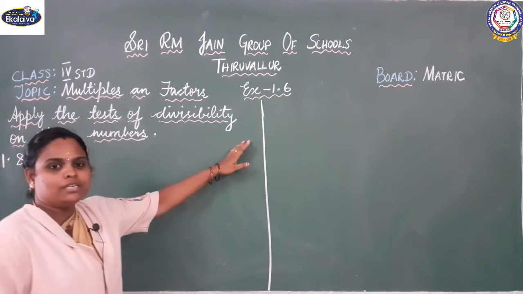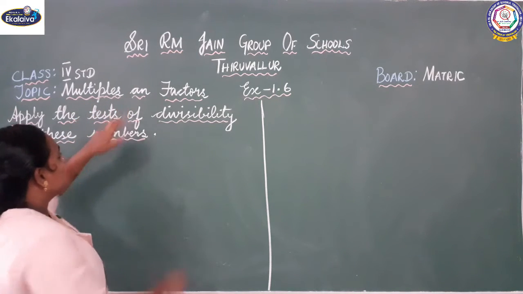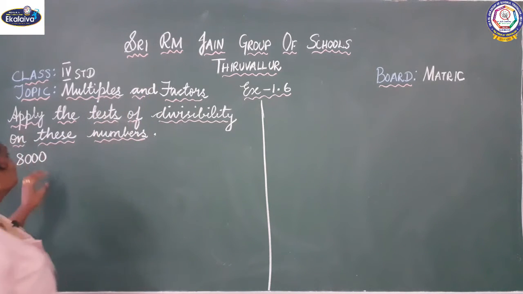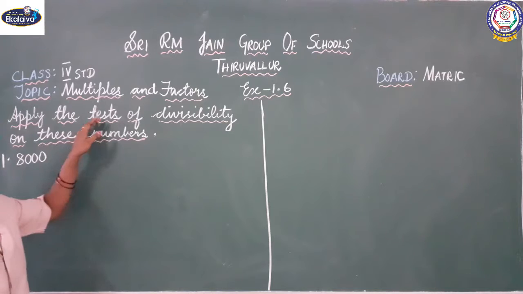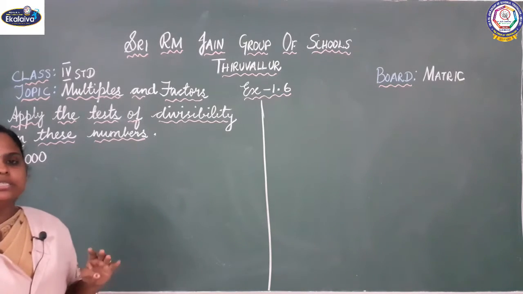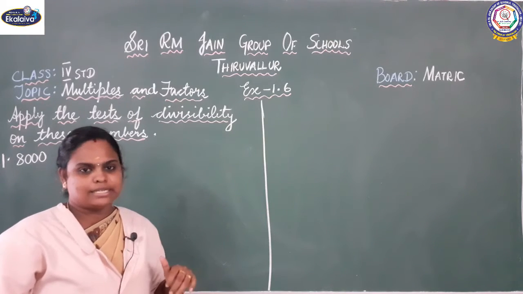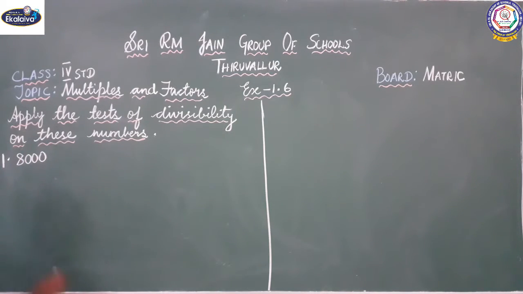Today we are going to see exercise 1.6 in multiples and factors. Apply the test of divisibility on these numbers. So we are going to test divisibility for 8000. First we are going to check for all the numbers, that is 2, 5 and then 10, 3, 4, 6 and then 9. So one by one we will see.